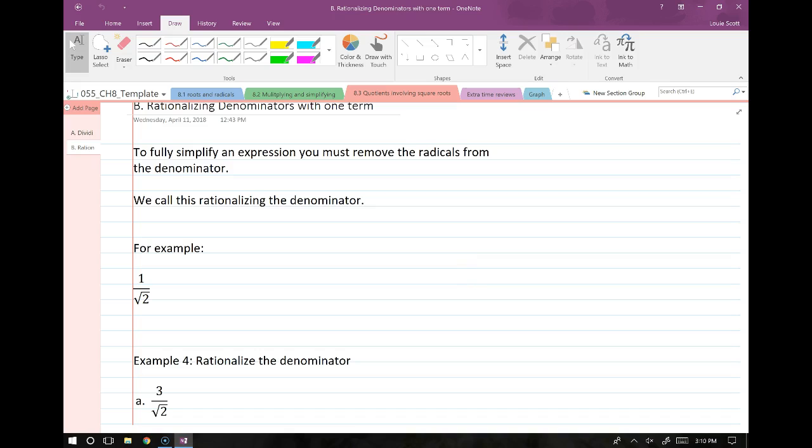Oh, yeah, that's right. So rationalizing the denominator. Okay, so we just went over how to simplify stuff, how to extend the square root. Now we're going to go over what's called rationalizing the denominator. So for any problem to be called simplified, we don't want a radical in the denominator. This problem is not simplified. We have to get that out. So to do that, all I need to do is multiply top and bottom by the same radical. So, root 2 over root 2. Once I do that, root 2 times root 2 equals 2, and then root 2 times 1 equals root 2. So this is the correct version of this expression.